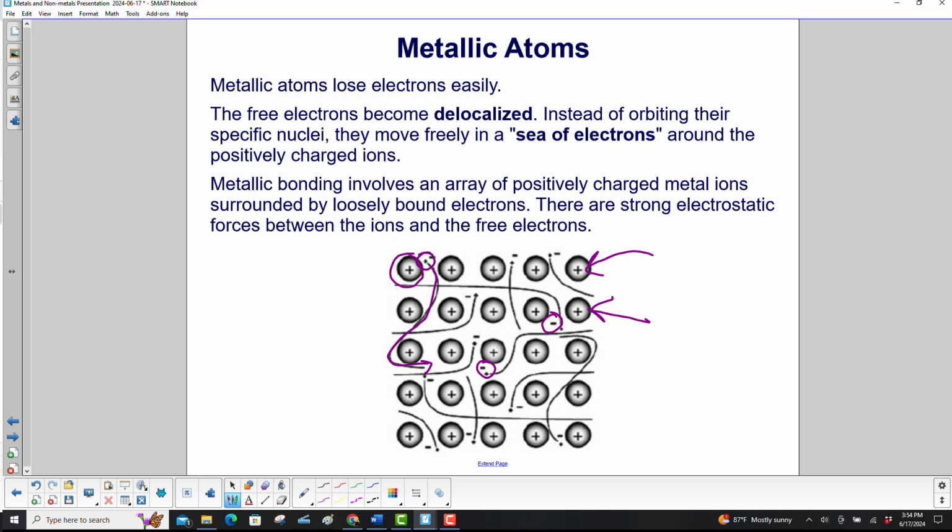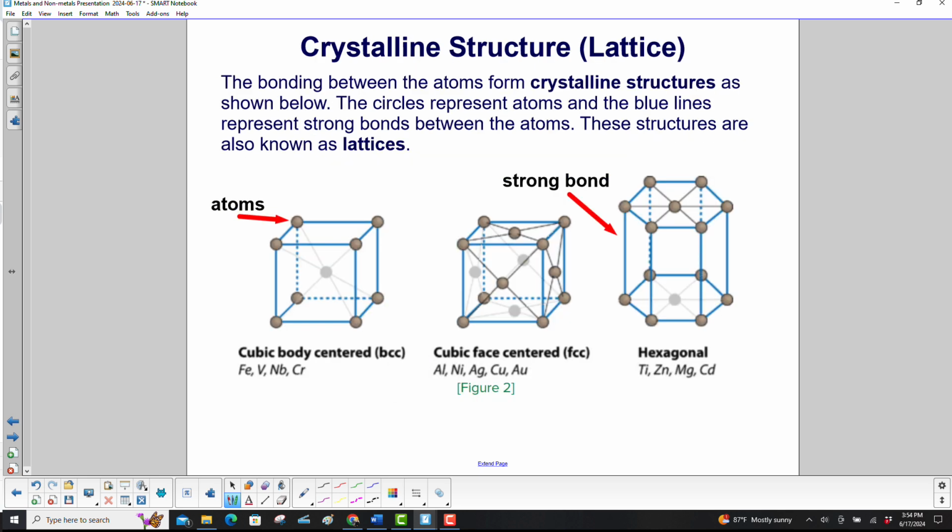Metallic bonding involves an array of positively charged metal ions surrounded by loosely bound electrons. There are strong electrostatic forces between the ions and the free electrons. The bonding between the atoms forms crystalline structures as shown below. And we have several different examples. Here's a cubic body centered, here's a cubic face centered, here's hexagonal.